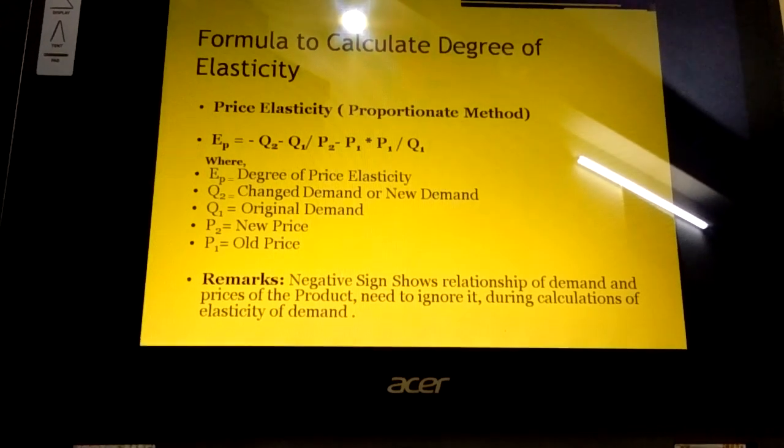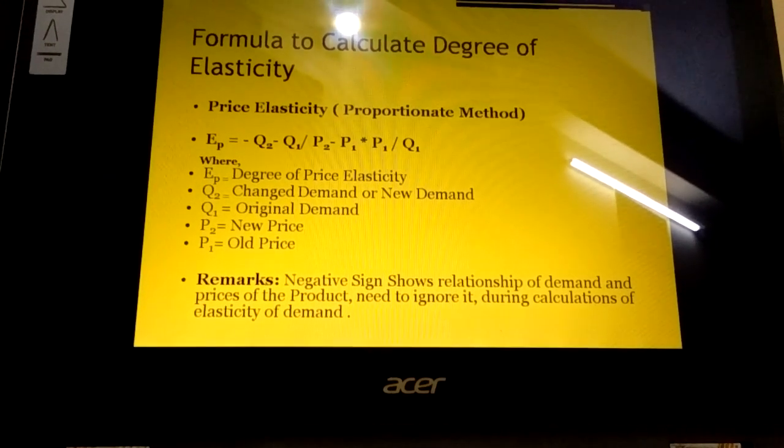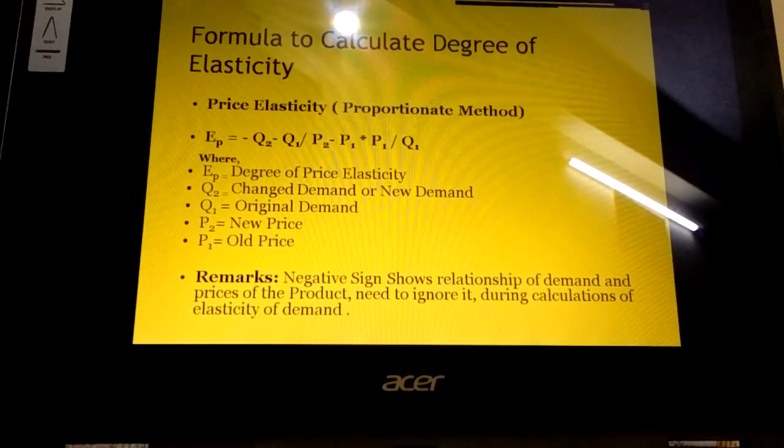Then there is a remark for it. The elasticity of demand is represented by the negative sign. The negative sign simply represents the negative relationship between the demand and the price of the product. Let's see the slide. As represented in the slide, it says minus Q2 minus Q1 upon P2 minus P1 into P1 upon Q1.